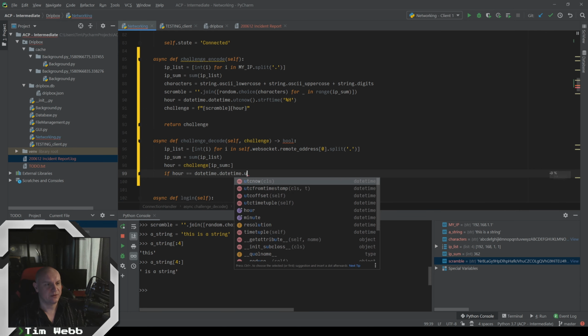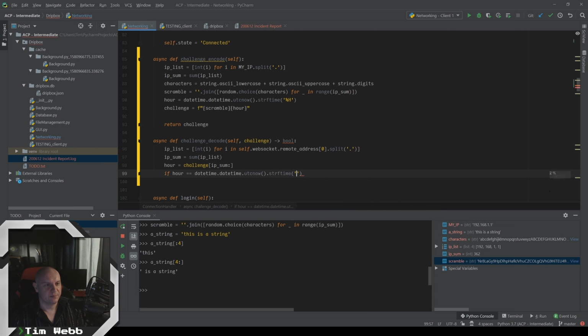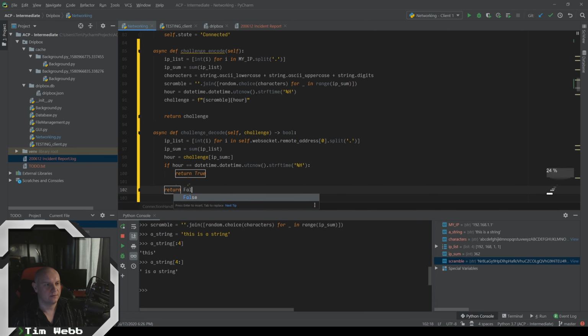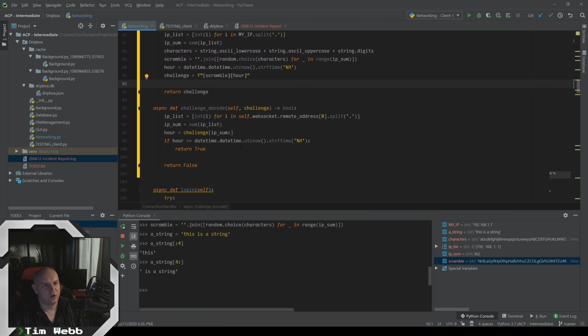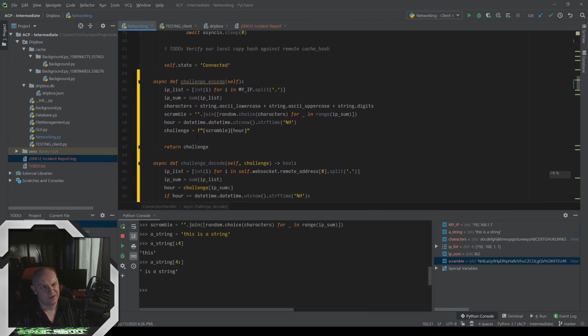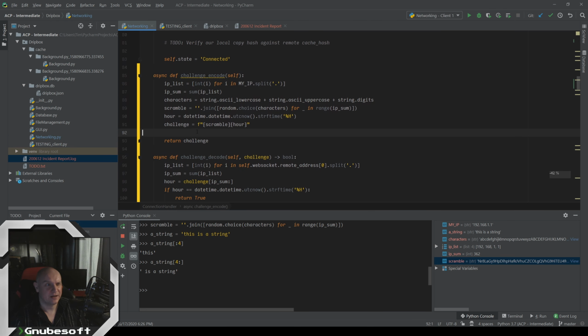So big time, etc now, string from time, and return true or return false. So this should all work. We could test this, but I want to show you how people go wrong with this.